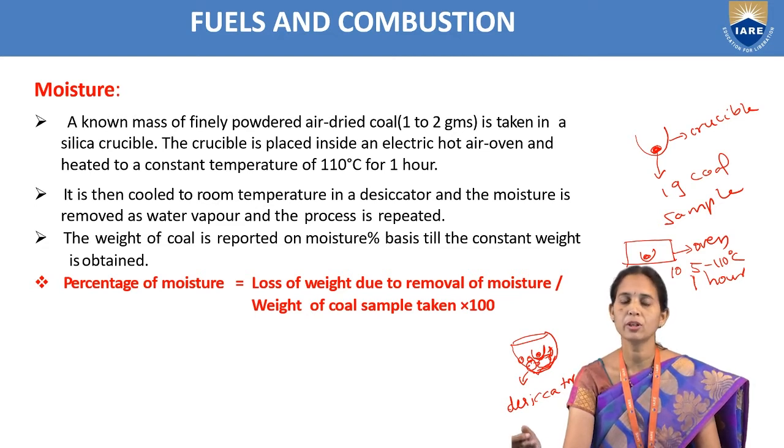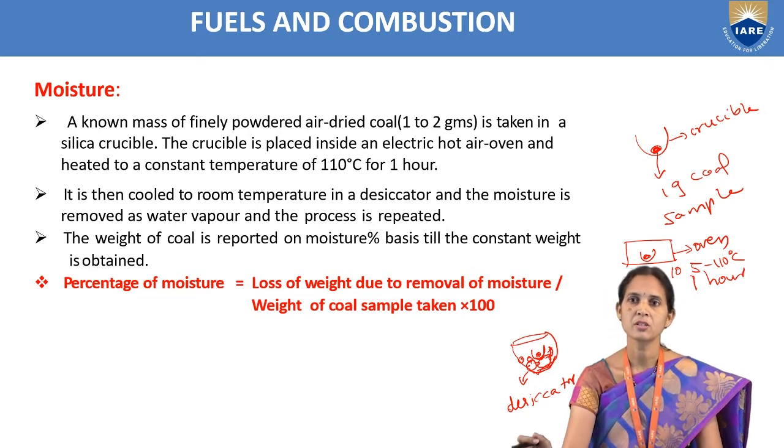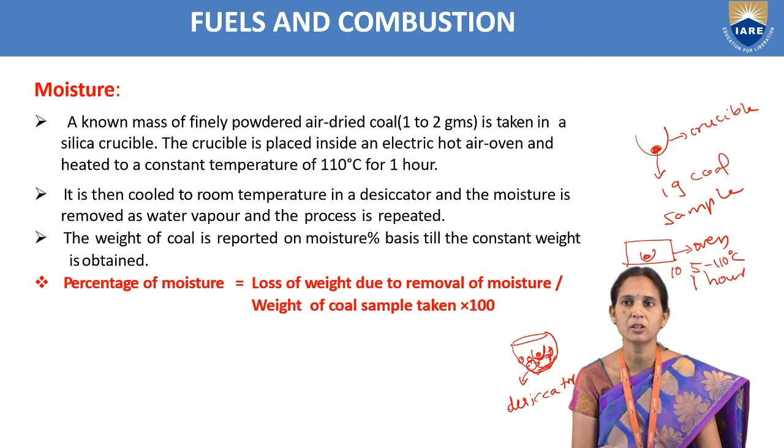After cooling, we are going to take the weight of the coal sample. Then we can determine the percentage of moisture. So percentage of moisture is equal to loss in weight due to the removal of moisture by weight of coal sample taken, into 100.